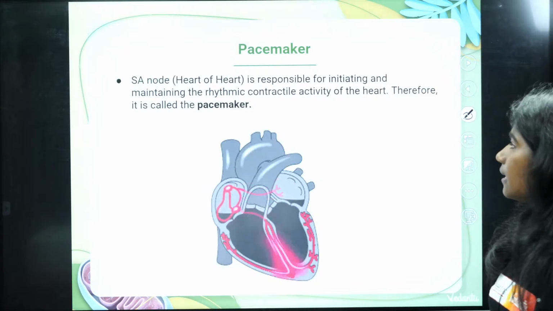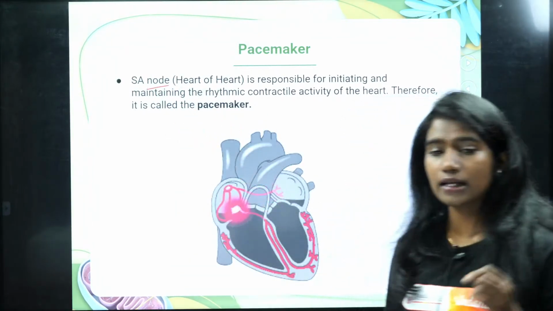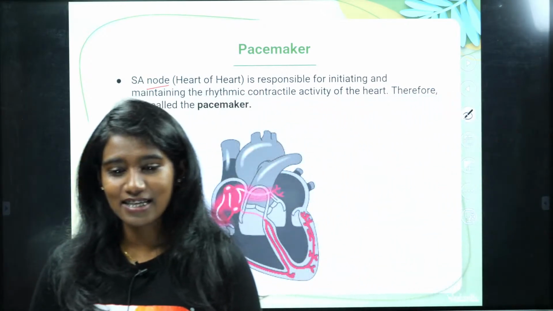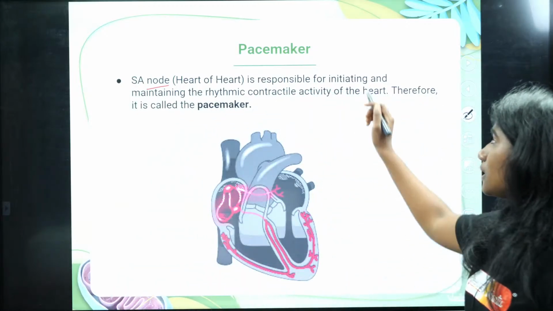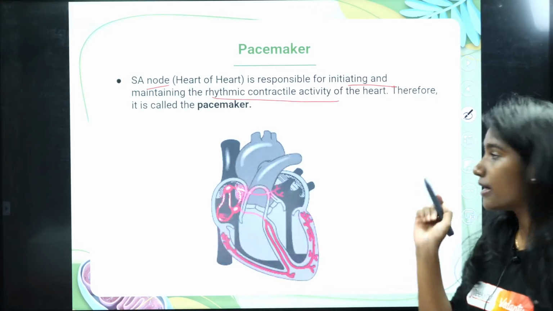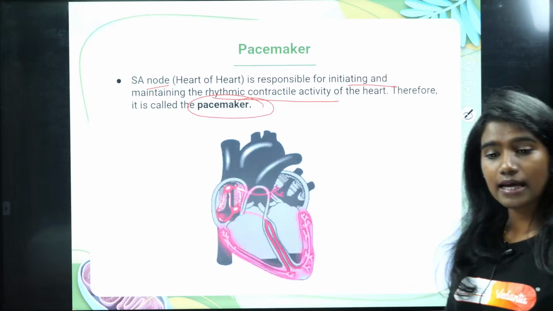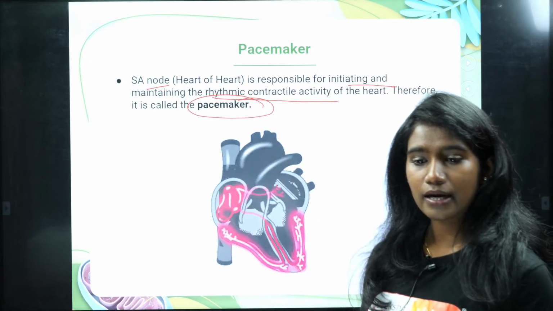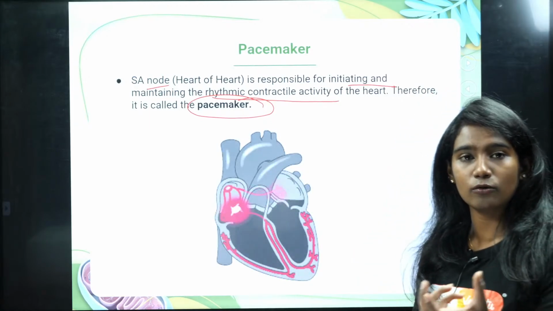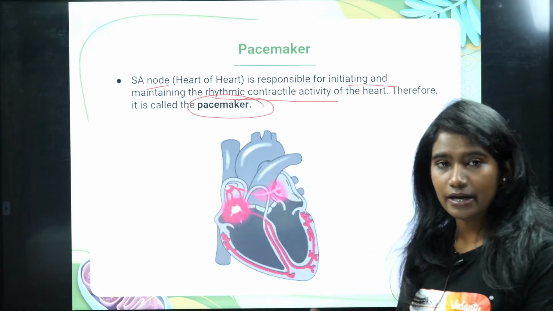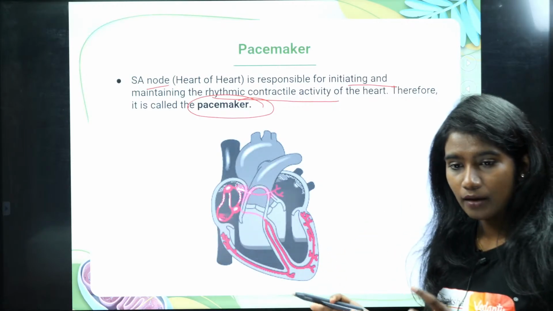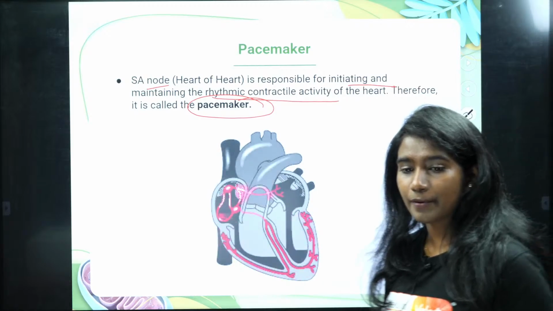Clear with that? And then see here, like I told you, the SA node is called the pacemaker. Why? This is responsible for initiating and maintaining the rhythmic contraction and relaxation, right? That's why it is called the pacemaker. So it is the SA node that initiates the contraction and relaxation of the heart, and that impulse is carried by the AV node, and then the bundle of HIS. All these maintain that. It will transfer that impulse within the heart. What are the functions of the pacemaker? That is the main function.